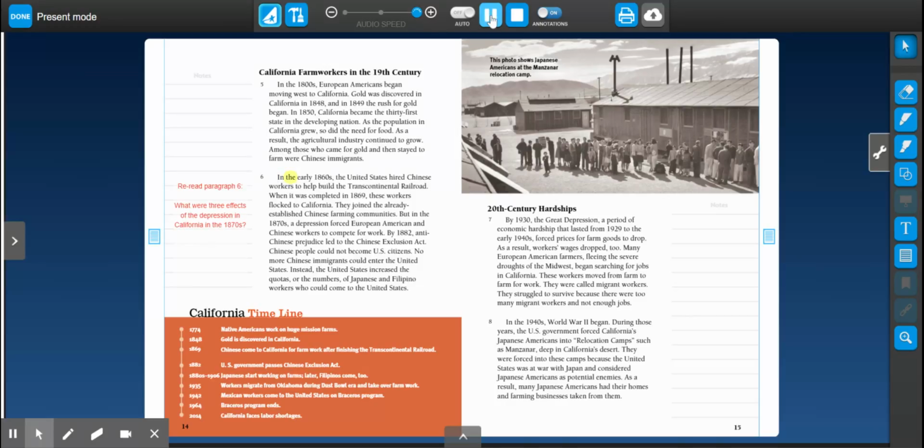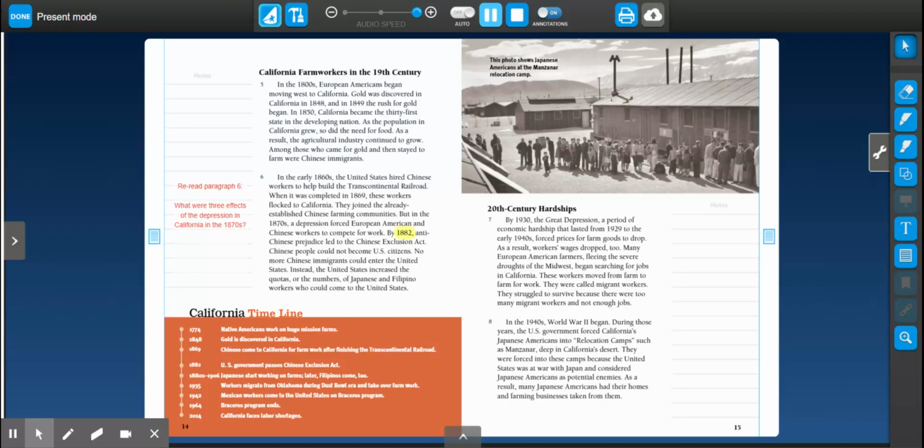In California, farm workers in the early 1860s, the United States hired Chinese workers to help build the Transcontinental Railroad. When it was completed in 1869, these workers flocked to California. They joined the already established Chinese farming communities. But in the 1870s, a depression forced European American and Chinese workers to compete for work.